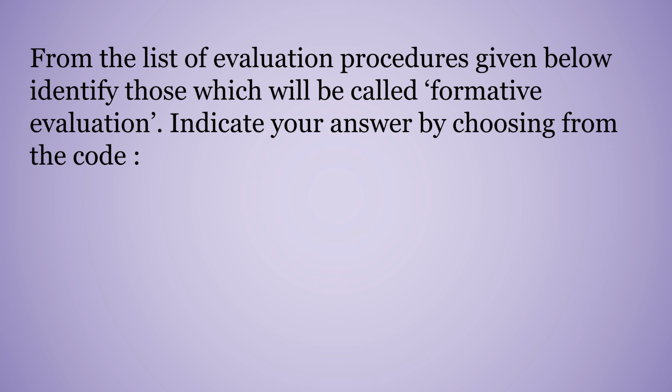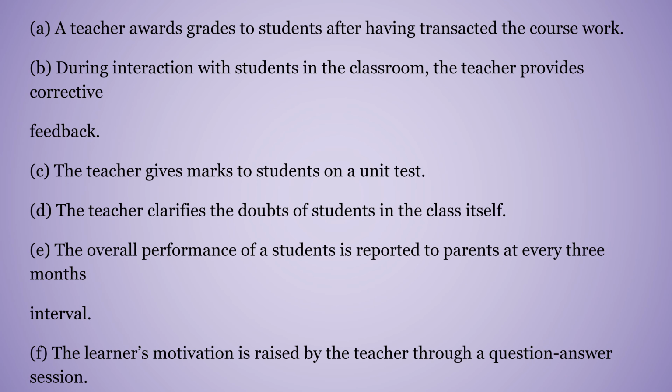So next we have the list of evaluation procedures given below. Identify those which will be called formative evaluation. Indicate the answer by choosing the code. A, a teacher awards grades to students after having transacted the coursework. B, during interaction with students in the classroom, the teacher provides corrective feedback.